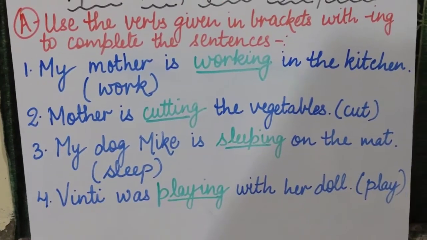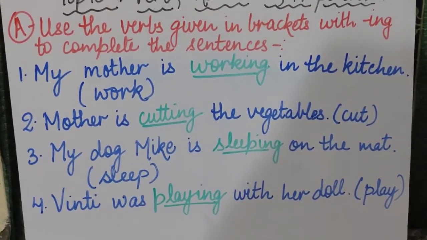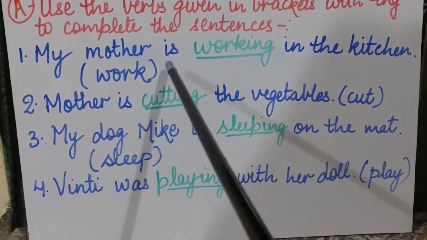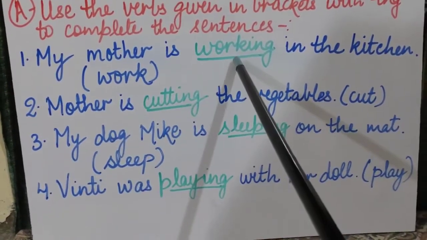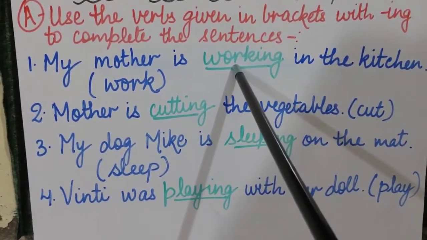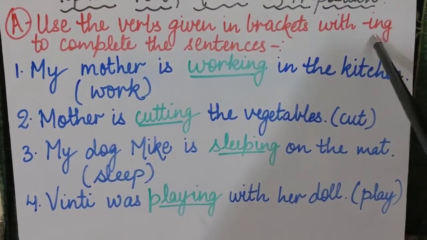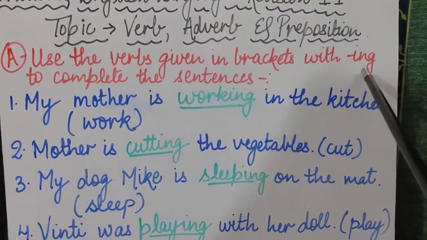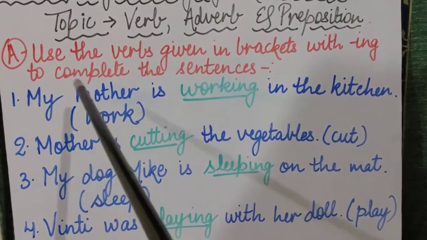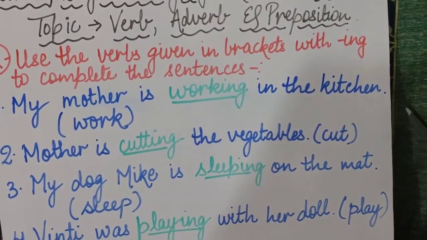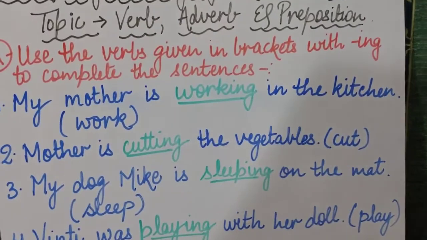My mother is working in the kitchen. So what you will write in the blank space, you will write working. Work becomes working by adding ing, because in the question I have written that you have to add ing. Is that clear? So my mother is working in the kitchen.